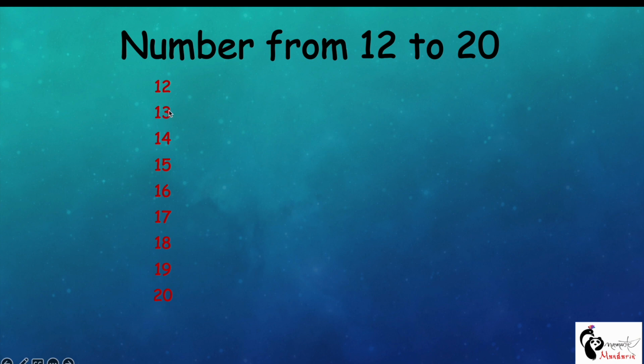It's very easy. 12, 13, 14, 15, 16, 17, 18, 19, 20.